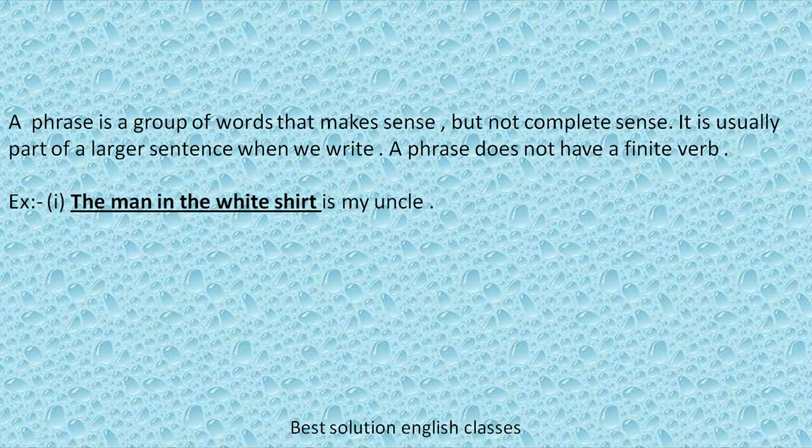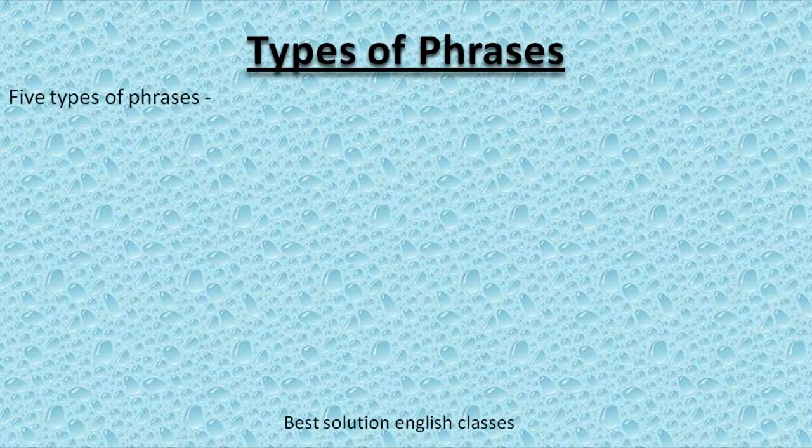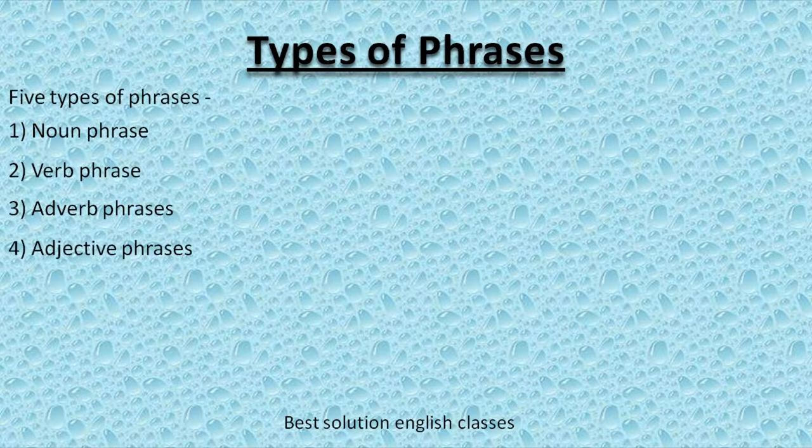For example, the man in the white shirt is my uncle. Here you can see the underlined part, the man in the white shirt. It is a phrase. In the second example, we took a shortcut through a lane. In this sentence, through a lane is a phrase. Now we talk about types of phrases. There are 5 types of phrases: noun phrase, verb phrase, adverb phrase, adjective phrase, and prepositional phrase.